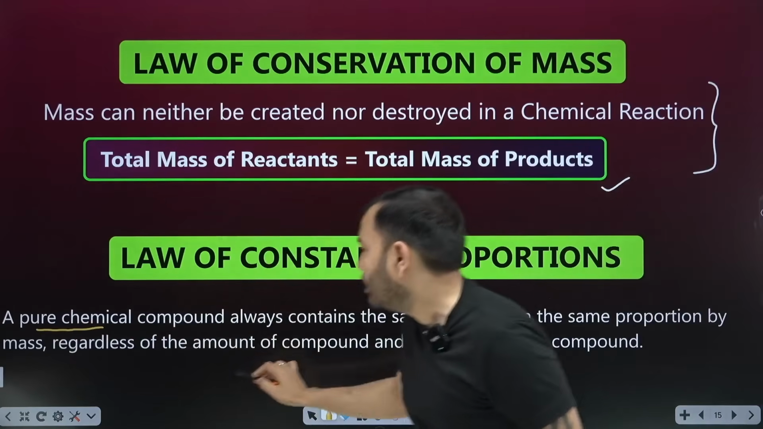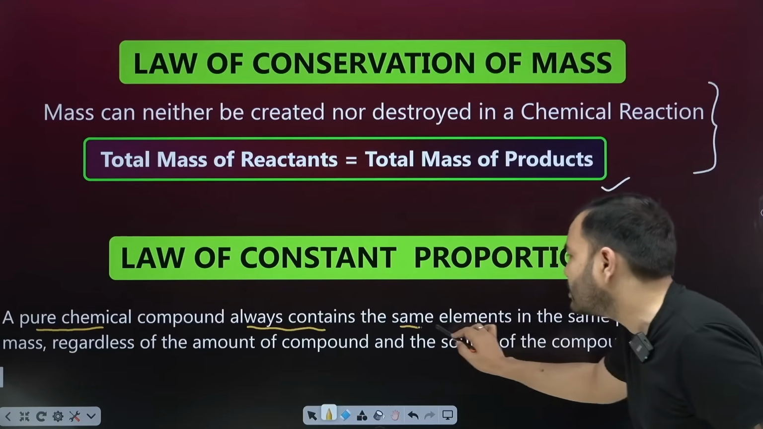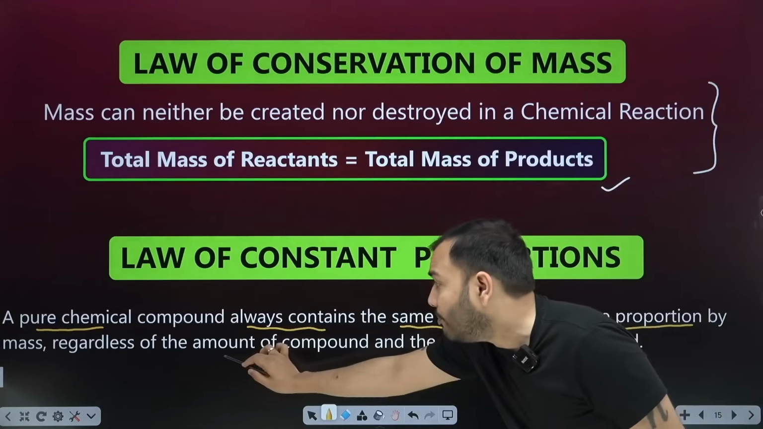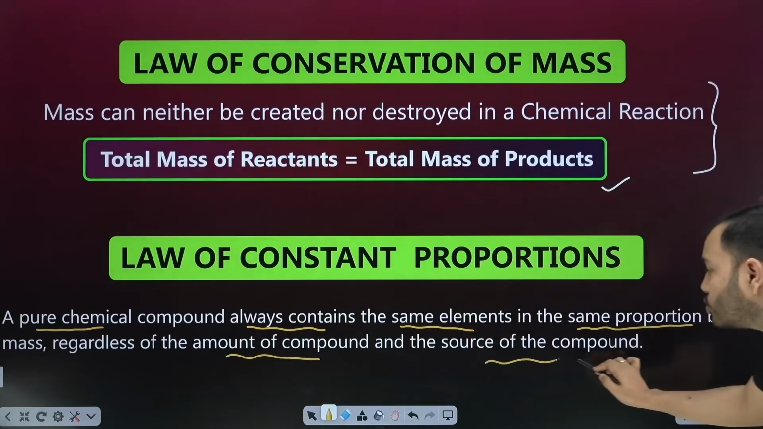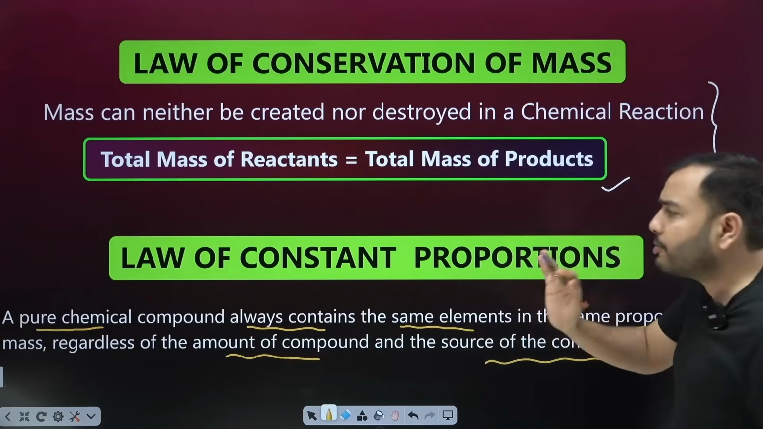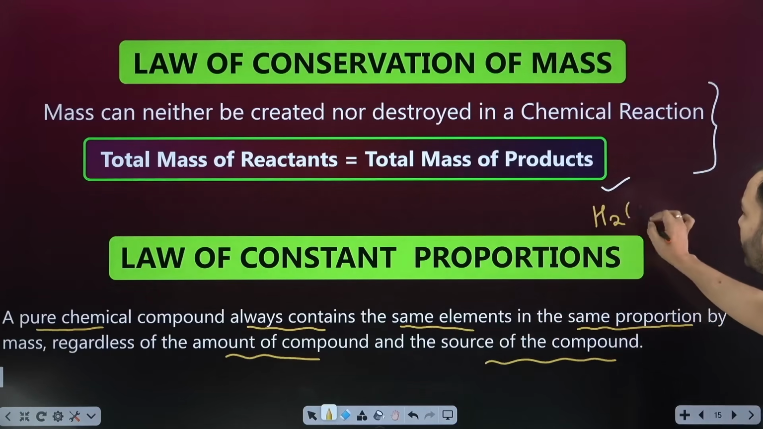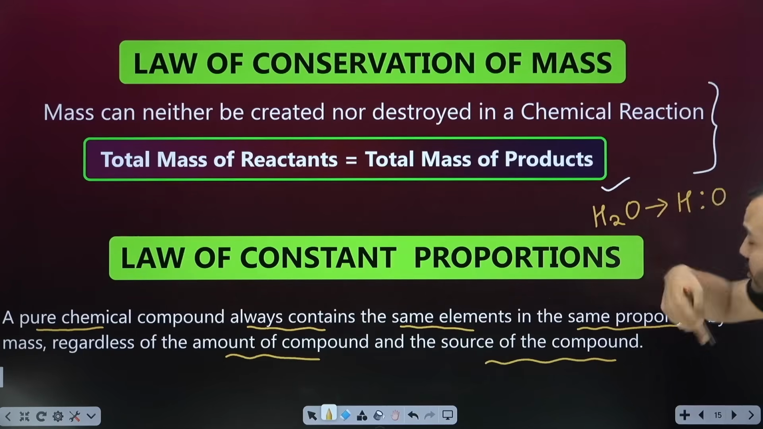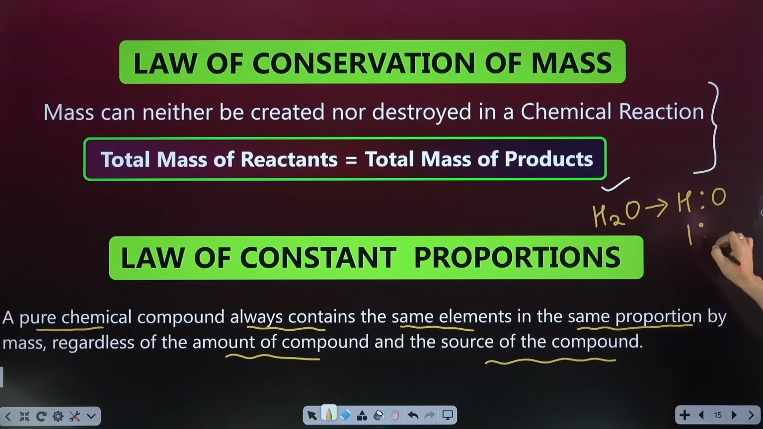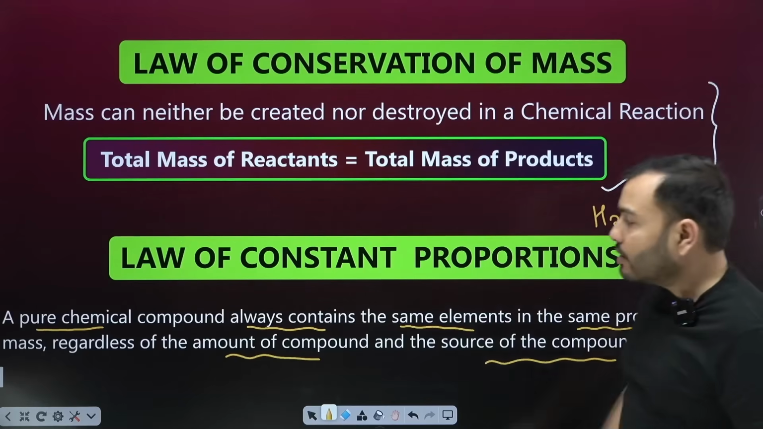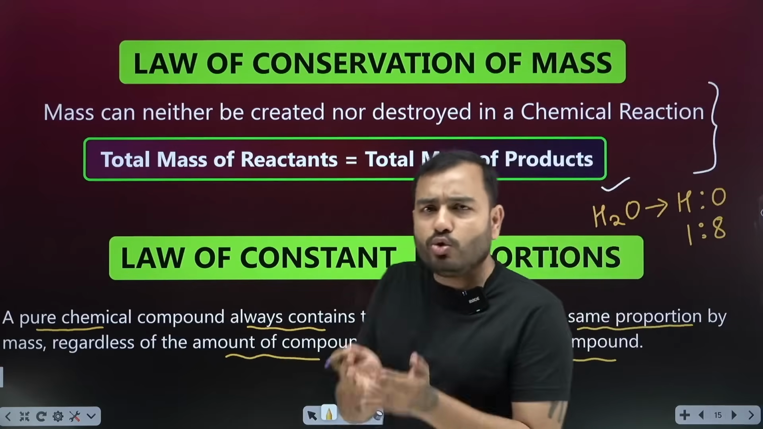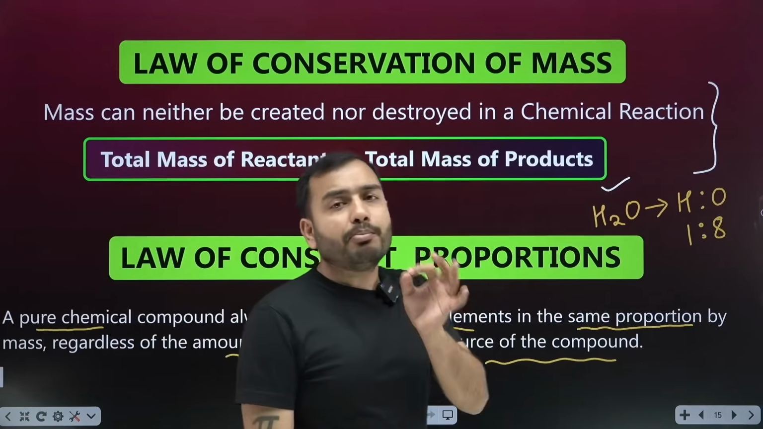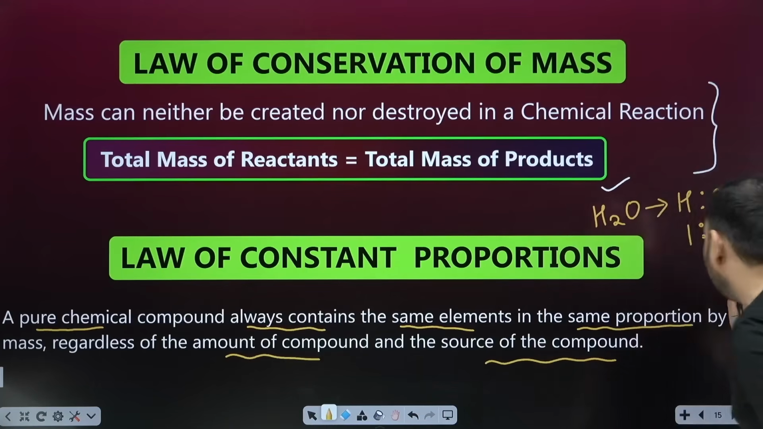A pure chemical compound always contains the same elements in the same proportion by mass, regardless of the amount of compound and the source of compound. With whose example did we study? That of water. If it is pure water, it will always be formed only of the same elements, hydrogen and oxygen, in the same proportion by mass, 1:8, regardless of the amount of water, whether it is a palm full of water or a pot full of water, and the source of water, wherever the water comes from, but it should be pure. Clear? So memorize both these laws well.